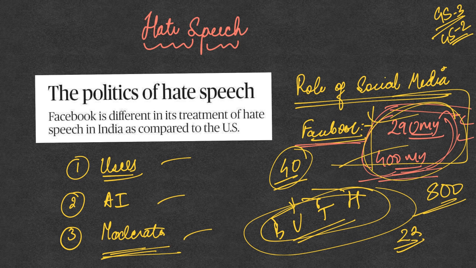Through that you can introduce, and then say that these social media platforms can use various measures to control hateful content, whether it is users reporting it and users posting their content responsibly, then the moderators who go through the content, and then the algorithms. You can put each of these as a subheading and tackle it in your answer, which can give your answer a better structure. So that way you can tackle this.